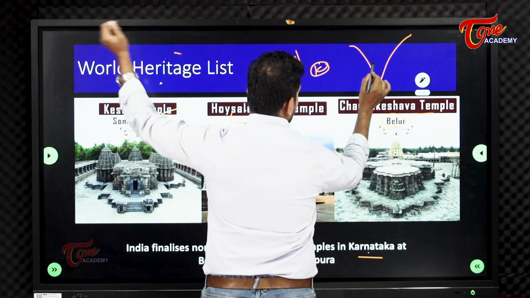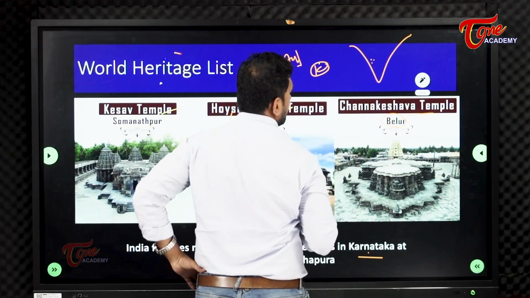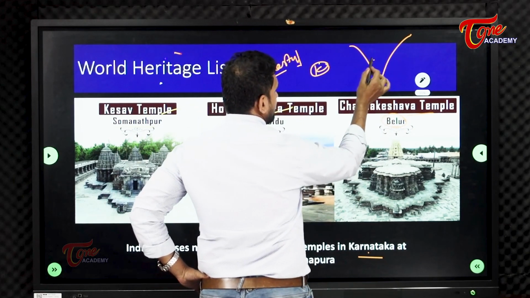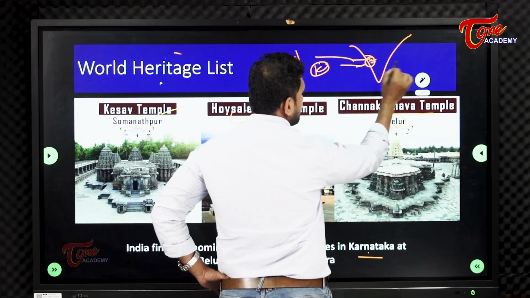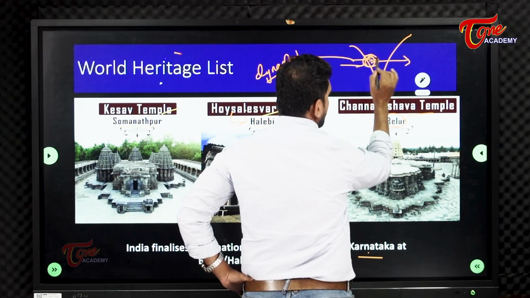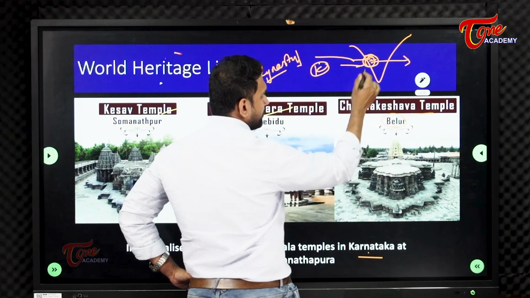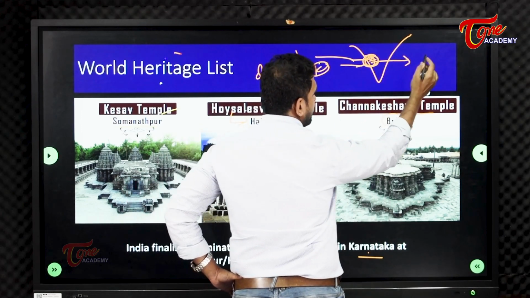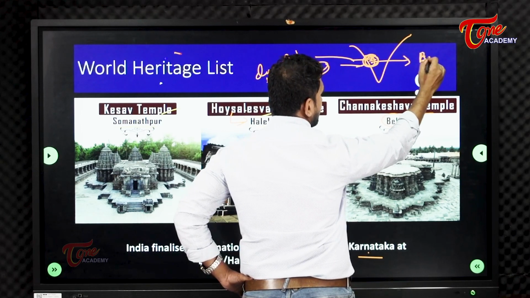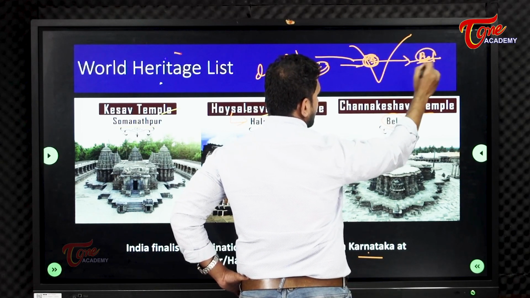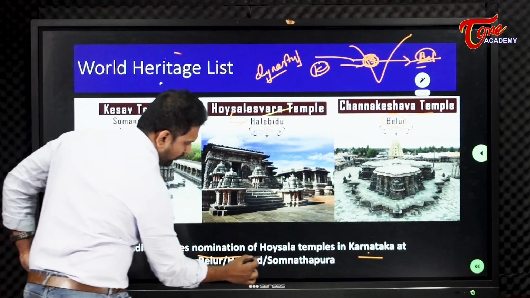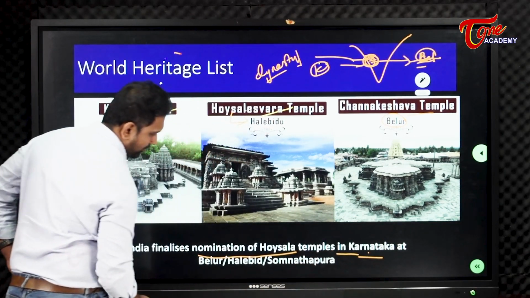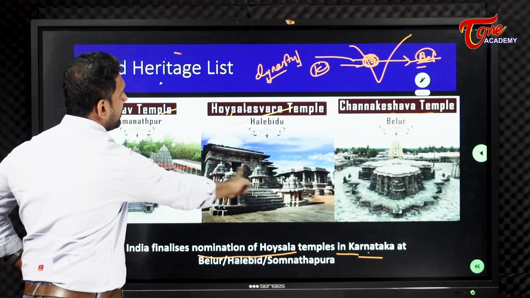UPSC generally gives a map and marks locations, and they will ask which temples are marked, like Belur, Hoysaleswara, and so on. India finalizes nomination of Hoysala temples in Karnataka. That's why it is there in the list.